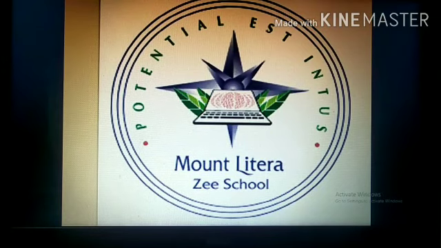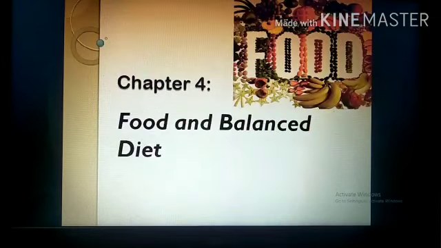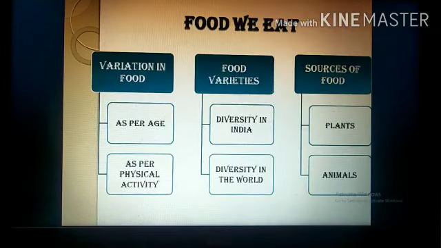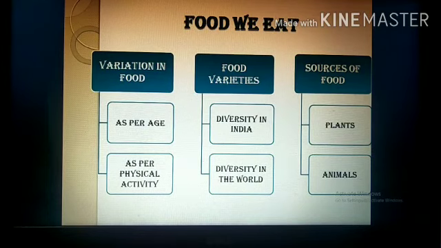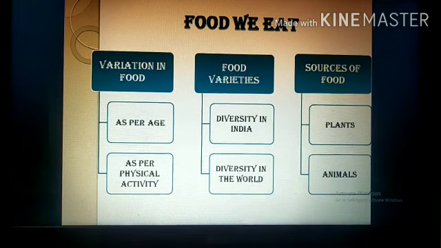Today I'll be teaching class 3rd, chapter 4th, food and balanced diet. Already we have done half of the chapter in the last lecture. We have already discussed variation in food, that is as per age and as per physical activity. Second one, food varieties, that is diversity in India and diversity in the world. Today we will be discussing the sources of food, that is from where we get the food.